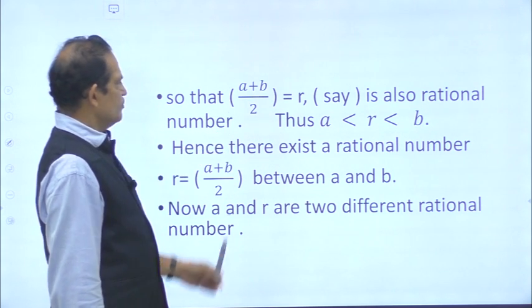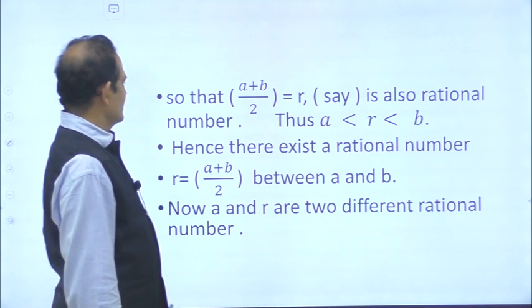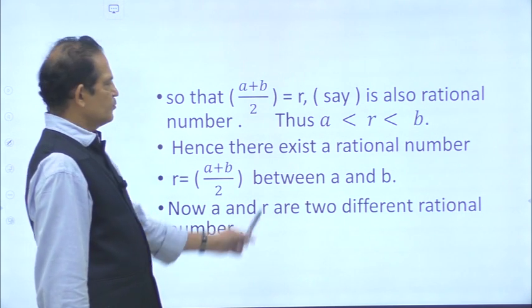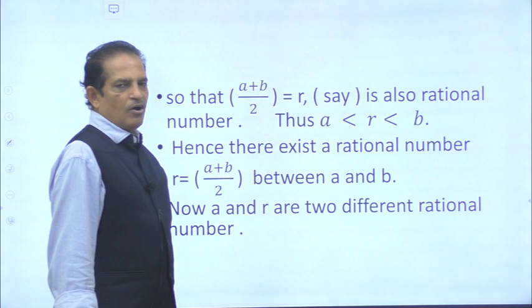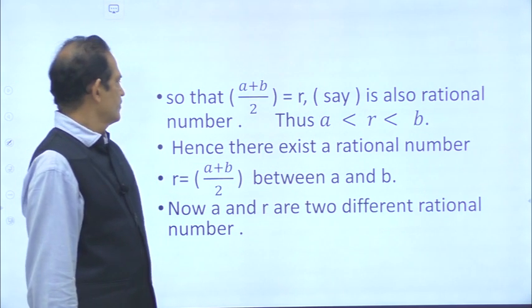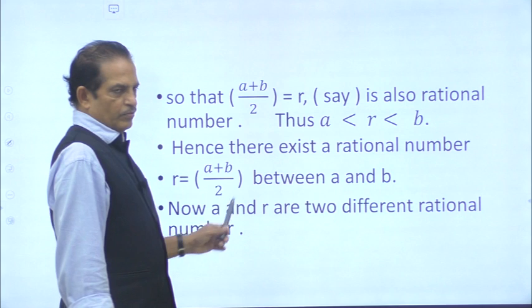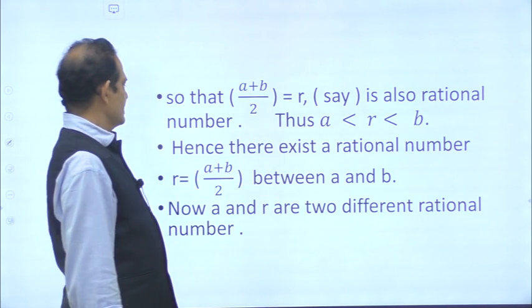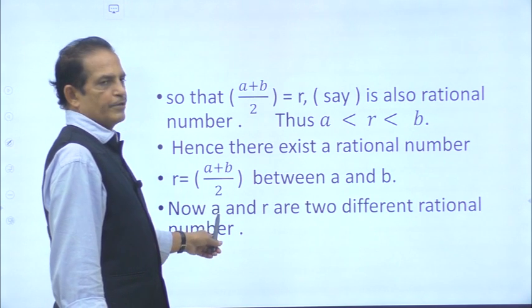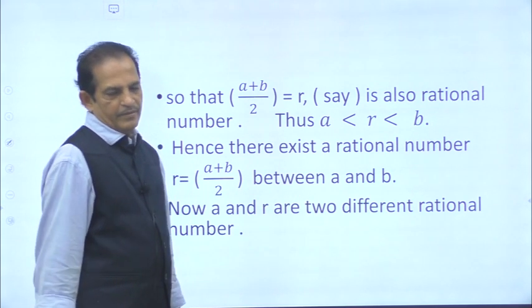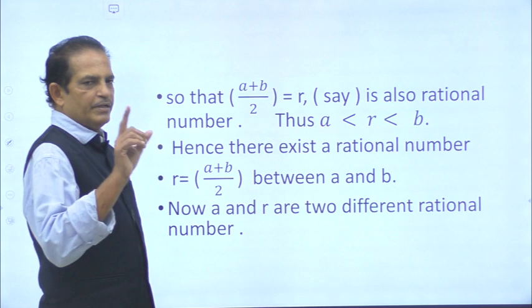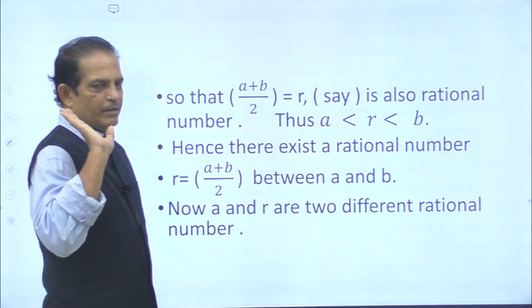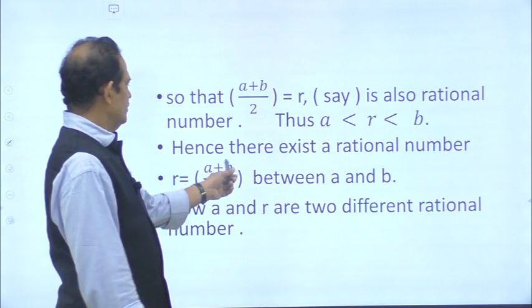So (a plus b) by 2 is equal to r, a rational number. Thus you can write a less than r less than b. So from this what is understood? Hence there exists a rational number r equal to (a plus b) by 2 between a and b. So you have seen that between a and b there is a rational number (a plus b) by 2, r.